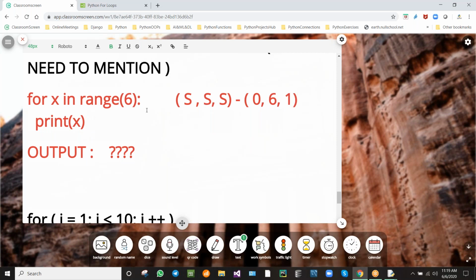So that is the reason we did not mention them, because 0 is the default. It starts from 0 if you don't mention the starting point. The default step is 1.